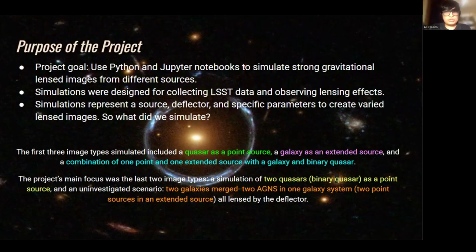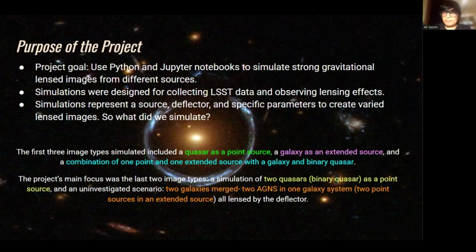The simulations represent a source, as the light emitted from the source is what is being lensed, and a deflector, a galaxy bending the light to create a magnified and distorted image of the source around it, acting as a lens, along with specific parameters such as redshift, offset from the center of the image, angular size, and more.